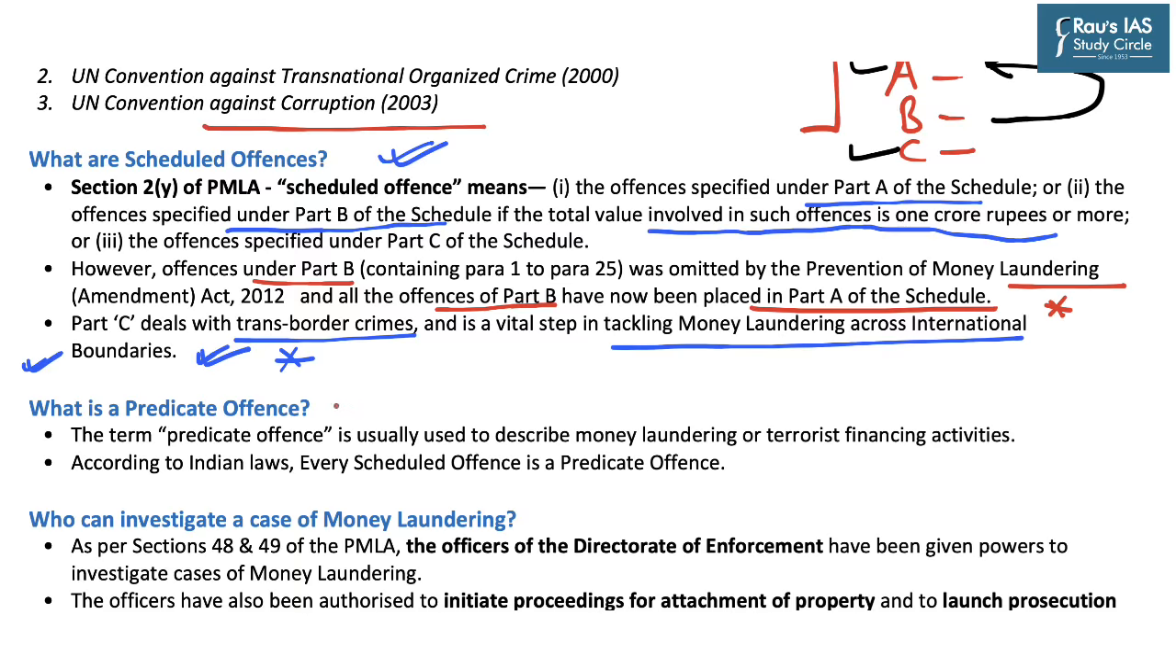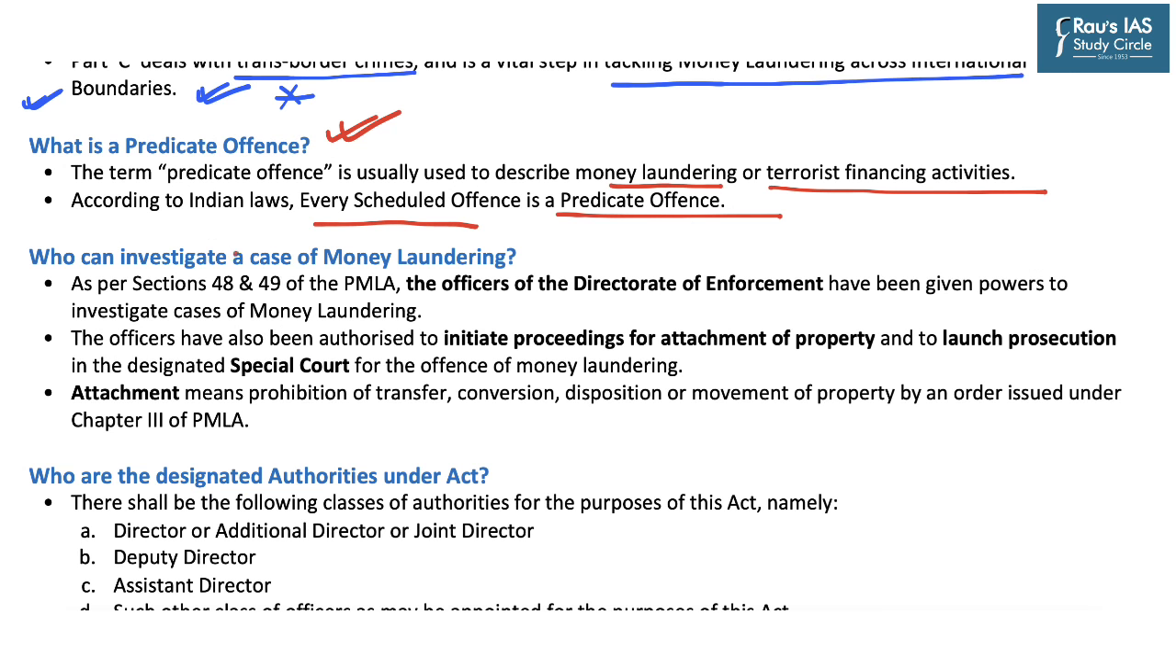Earlier the term predicate offence was also mentioned. The term predicate offence is usually used to describe money laundering or terrorist financing activities, and with respect to PMLA, every scheduled offence is a predicate offence. Further, who can investigate a case of money laundering? According to Sections 48 and 49 of PMLA, the officers of the Directorate of Enforcement have been given the powers to investigate cases of money laundering, and these officers have also been authorized to initiate proceedings for attachment of property and to launch prosecution in the special court constituted under the PMLA.